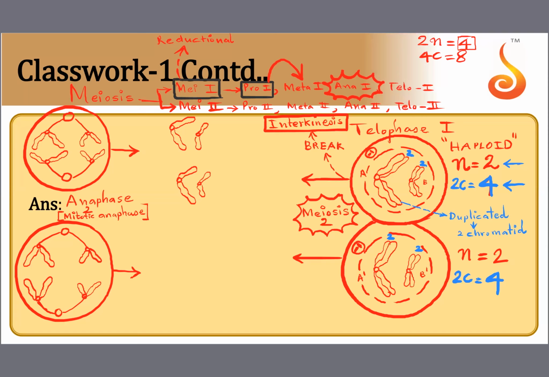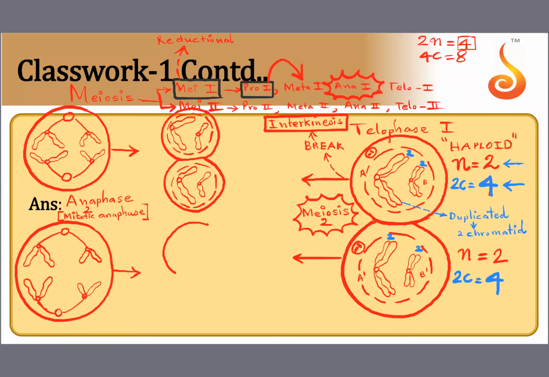And a nuclear membrane will be formed around them. See, the nuclear membrane reappears. And see how the cell is also undergoing cytokinesis. So we have two daughter cells over here from this cell.